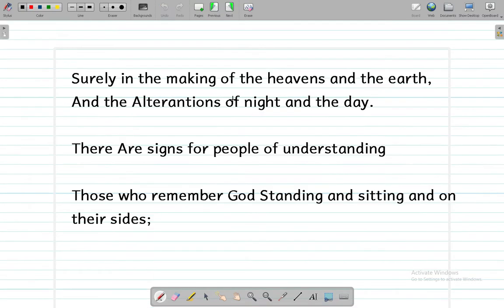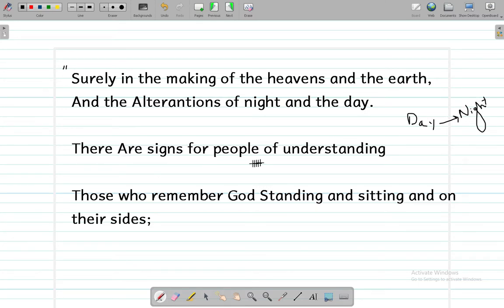1400 years ago. And so in some of the verses of Surah Al-Imran, it is being said that surely in the making of heavens and the earth and the alternations of night and day, as you see, when in our daily life, when light goes out, we say it's night. When sun comes onto our head, we say it's the day. So that alternation of day has been discussed over here.